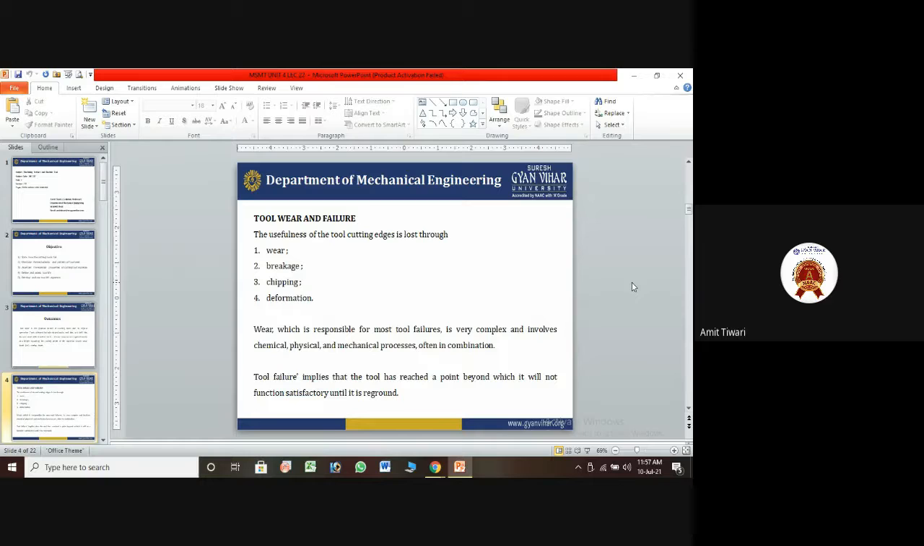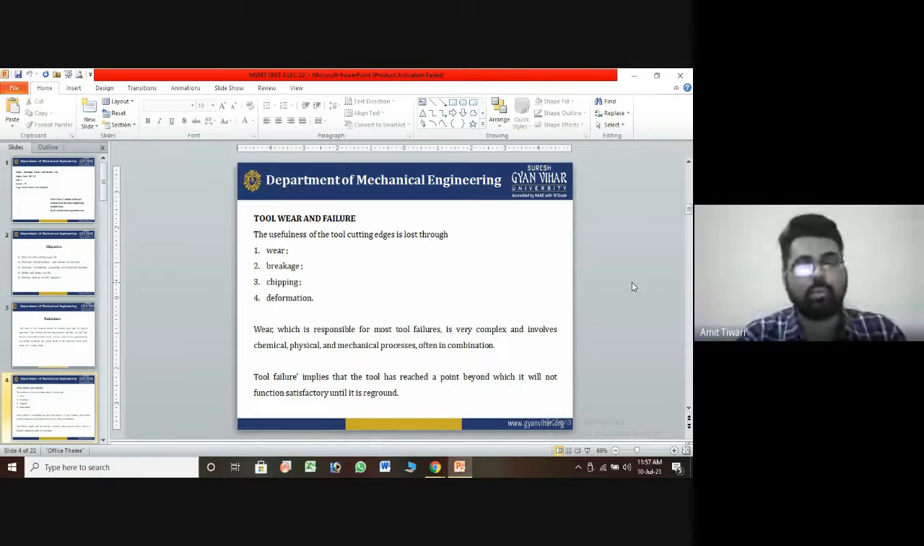Wearing is the most common cause of tool failure, which is complex and involves chemical, physical, and mechanical processes, often in combination. This type of tool failure implies that the tool has reached a point beyond which it will not function satisfactorily until it is reground. So these are some reasons why wearing is the responsible factor for tool failure.